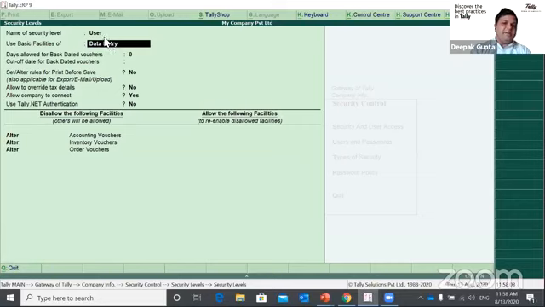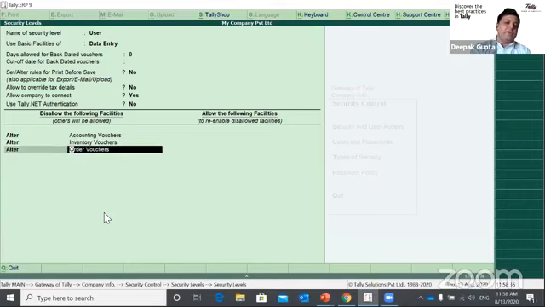It means the user will have all those blocks which are defined under data entry, or whatever features are selected in the allowed list are going to be allowed for the user. Over and above that, if I want to restrict something, I can give it here. For example, I want this particular type of user, at the user level of security, not to be allowed to alter any accounting voucher, alter any inventory voucher, or alter any order voucher.